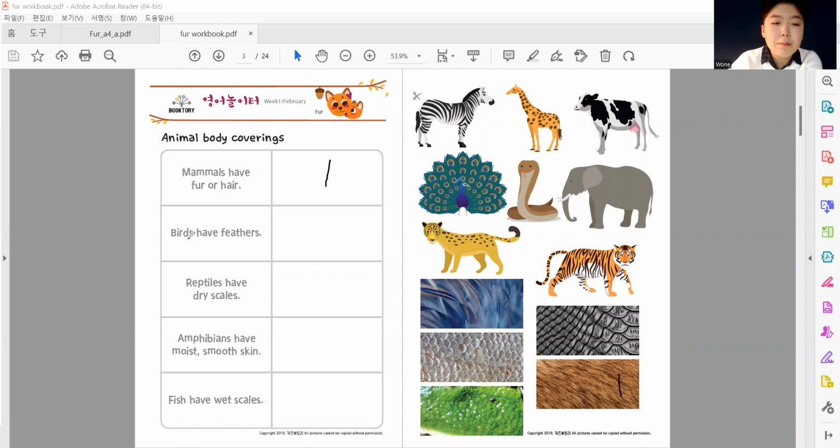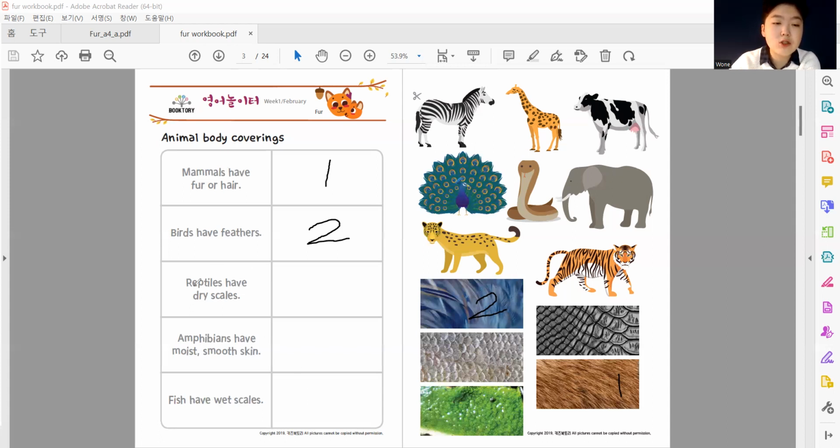Let's read the next one. Birds have feathers. One more time. Birds have feathers. Birds indeed do have feathers. Which one here looks like feathers? 2. This looks like feathers. So this is going to go on to birds have feathers. Blue feathers.